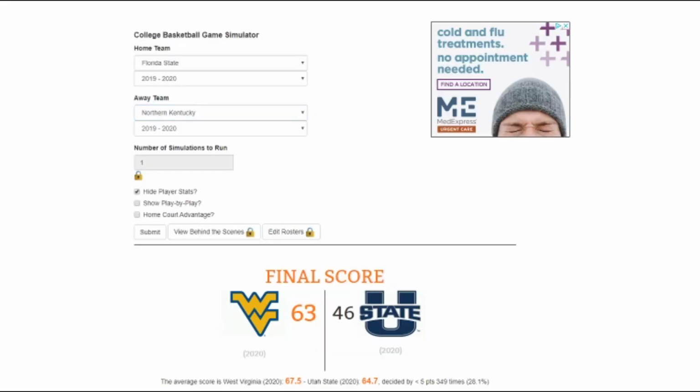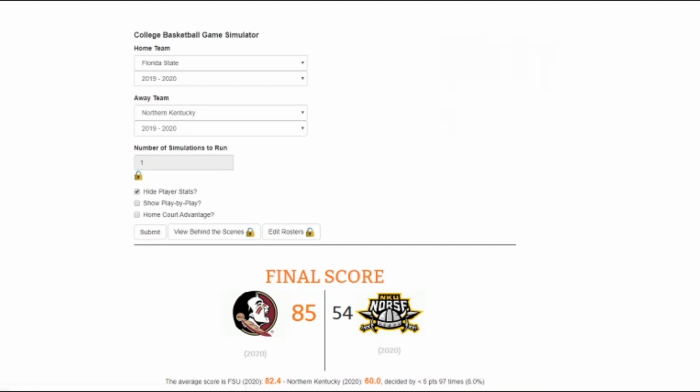And our last game of this left side of the bracket, we have 2-seed Florida State over Northern Kentucky. Florida State should take care of this game pretty easily. And as expected, they do, winning by 31 points, 85-54, moving them on to the round of 32.